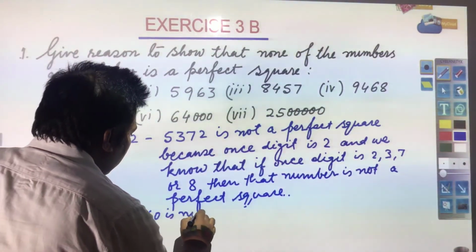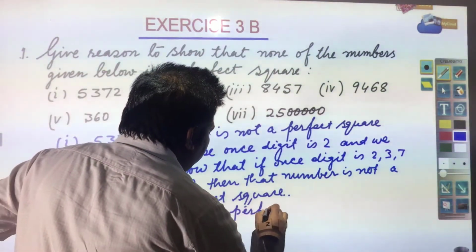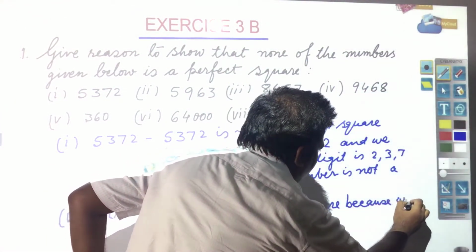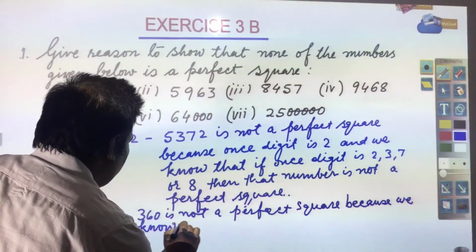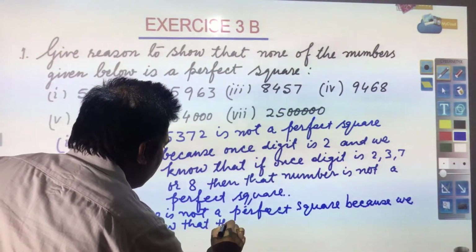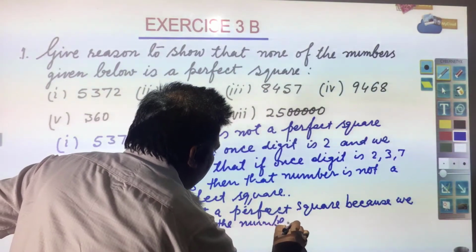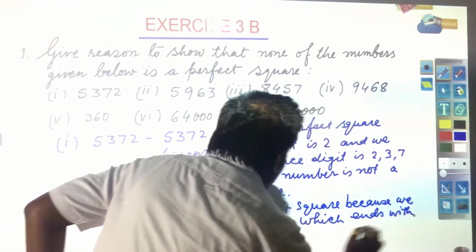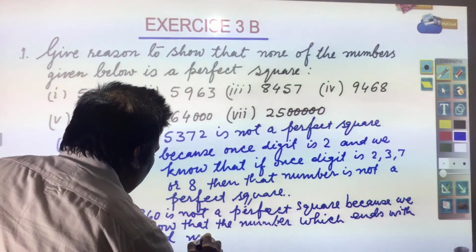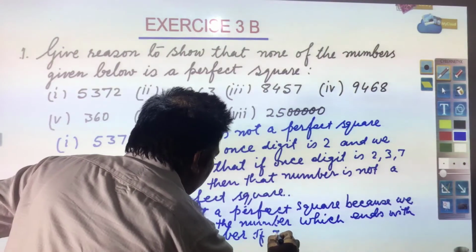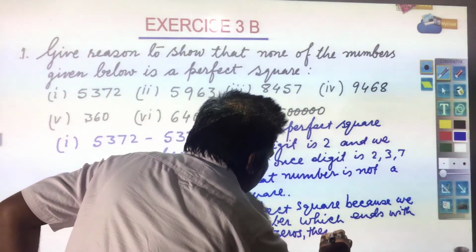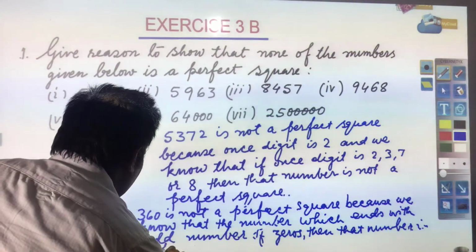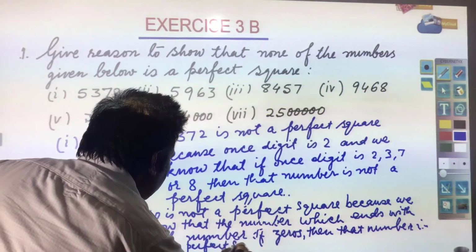Here is how we will write the answer. 360 is not a perfect square because we know that the number which ends with an odd number of zeros is not a perfect square.